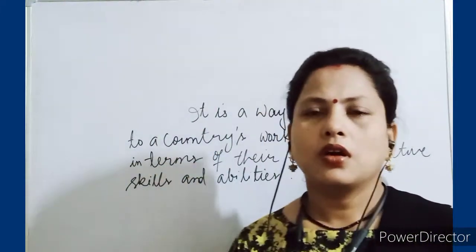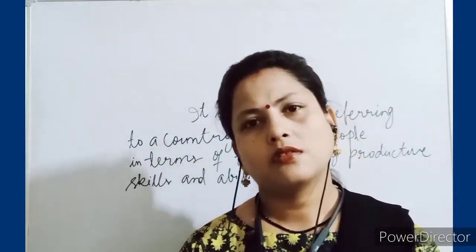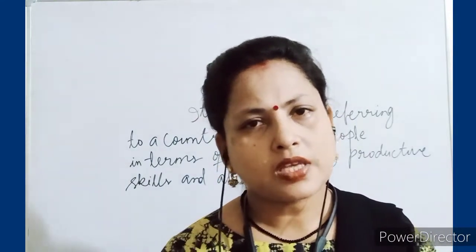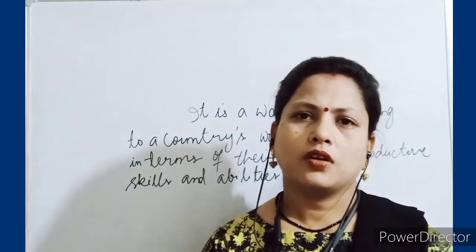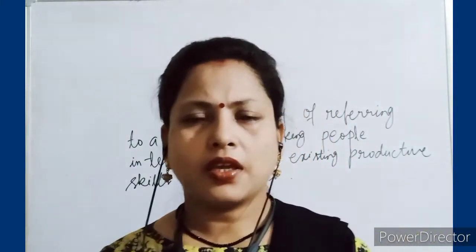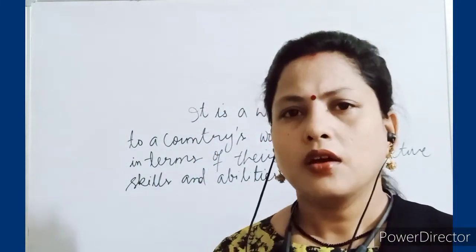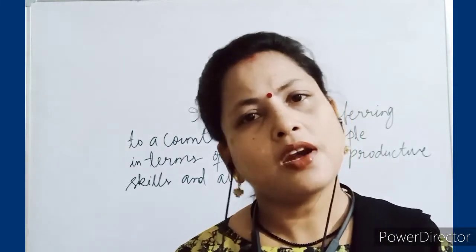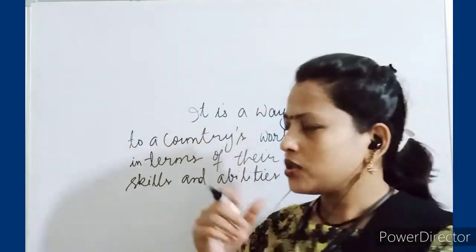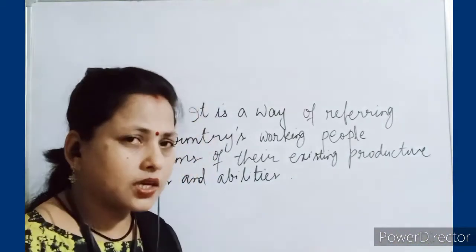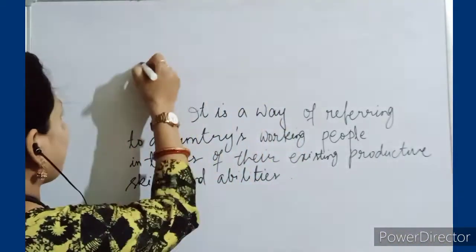So you will be thinking, why do we say that people are called the resource? You will be thinking why the chapter name is given like this. Are you getting me? So as I told, people as a resource, let me write this.